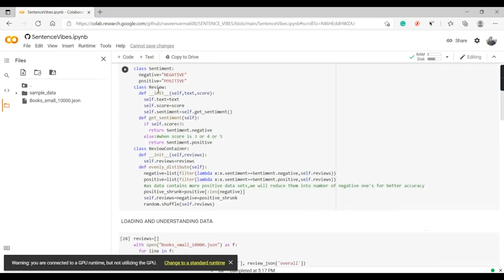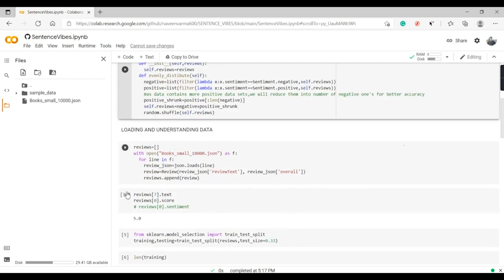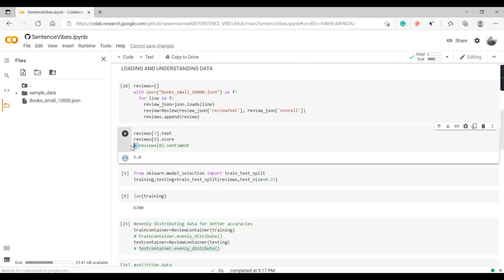So here we defined a class named Review, where we'll initialize it using text and score. For the sentiment, we'll define another method known as get sentiment, where if the score is less than 3, we'll return Sentiment.NEGATIVE. What does Sentiment.NEGATIVE mean? See, Sentiment.NEGATIVE means this, -1. Else, if the score is 3 or 4 or 5, we'll return Sentiment.POSITIVE. That is positive. Sorry, I made a mistake here.